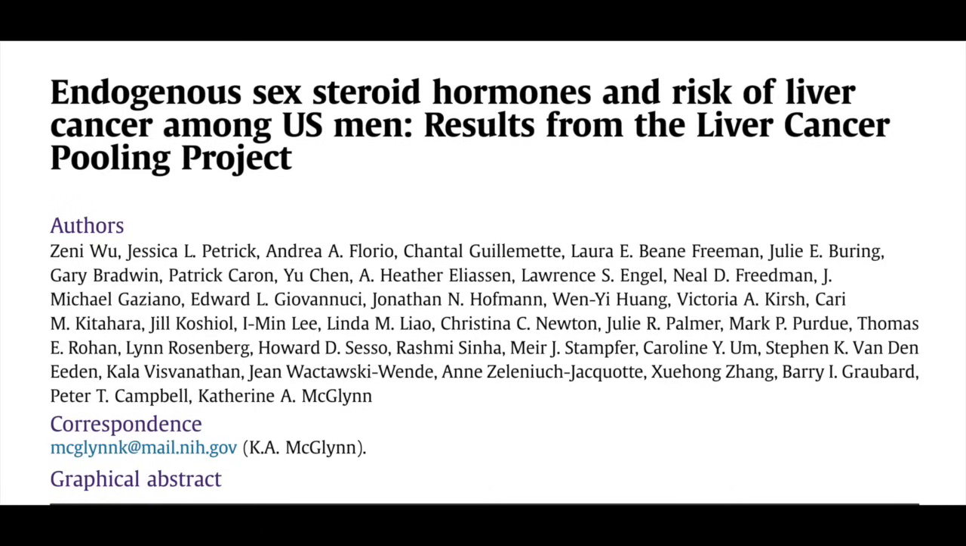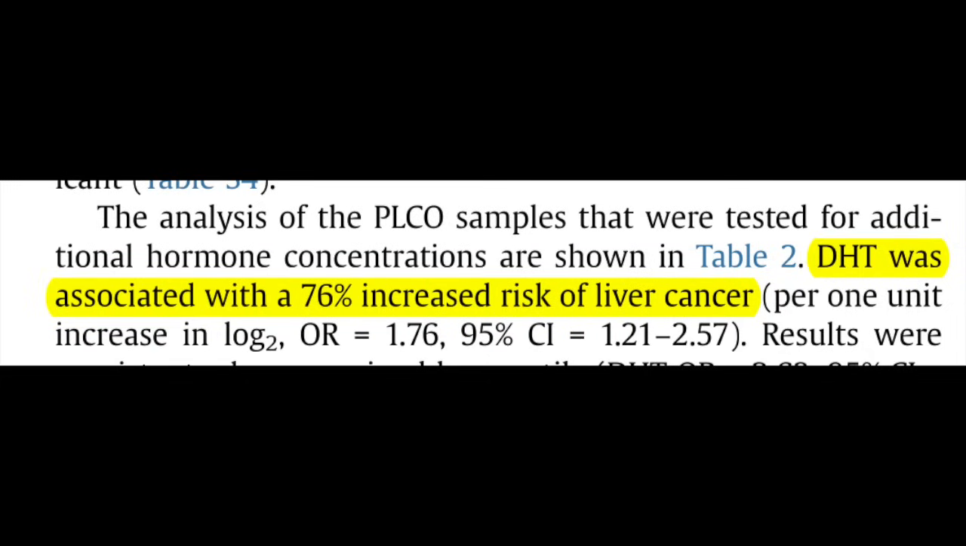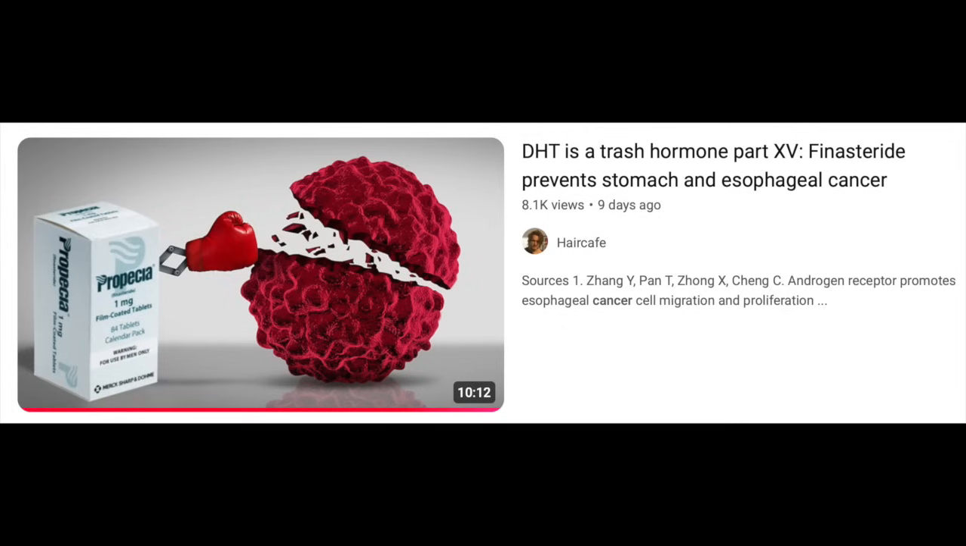The results from another liver cancer database study also showed a relation between serum androgen and estrogen levels and the risk of liver cancer. The study found that liver cancer was associated with higher levels of DHT and that elevated DHT levels were associated with a 76% increased risk of liver cancer. So, we can now add liver cancer to the growing list of cancers that have been linked to DHT, the trash hormone, which includes stomach cancer, esophageal cancer, skin cancer, and bladder cancer.